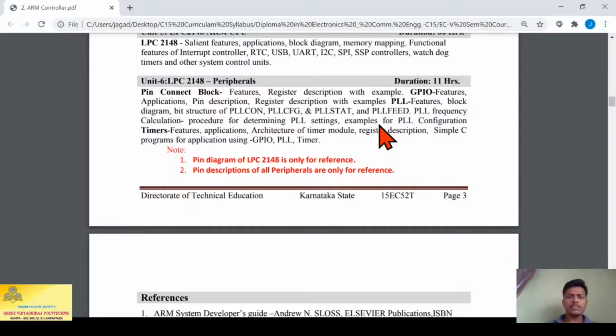In unit 6 you are going to study LPC2148 peripherals. So what are those peripherals? Pin connect block, GPIO, PLL and timers.